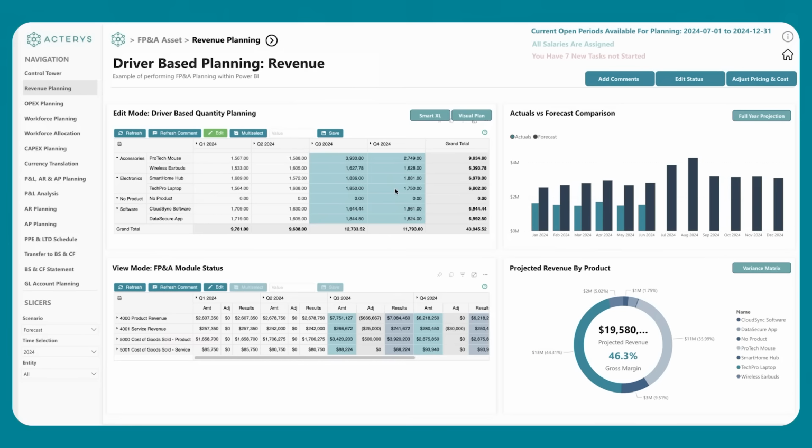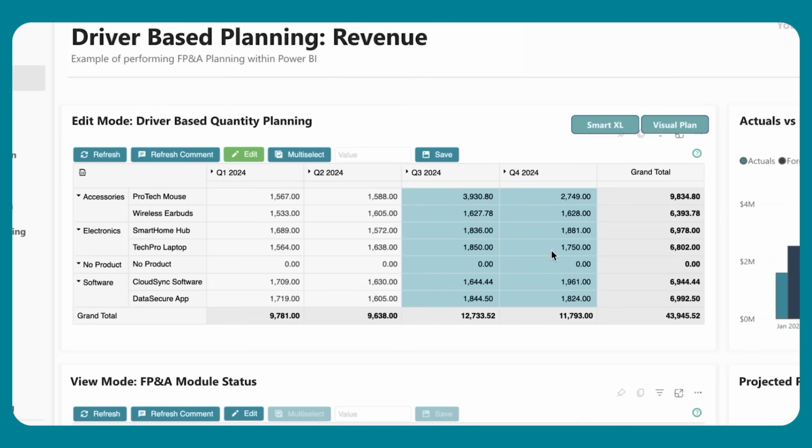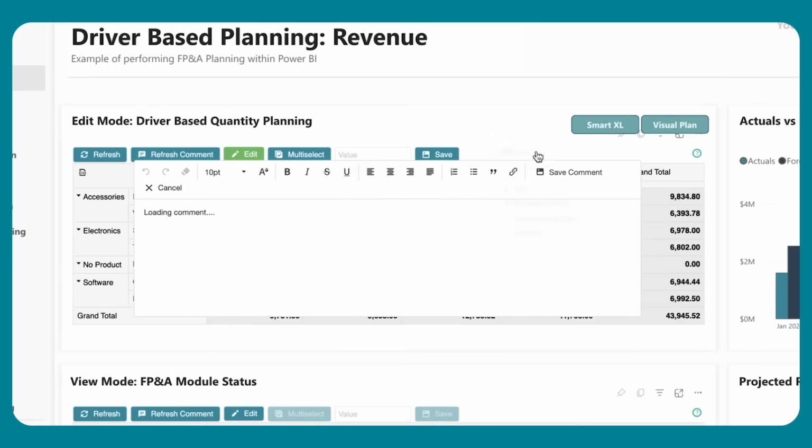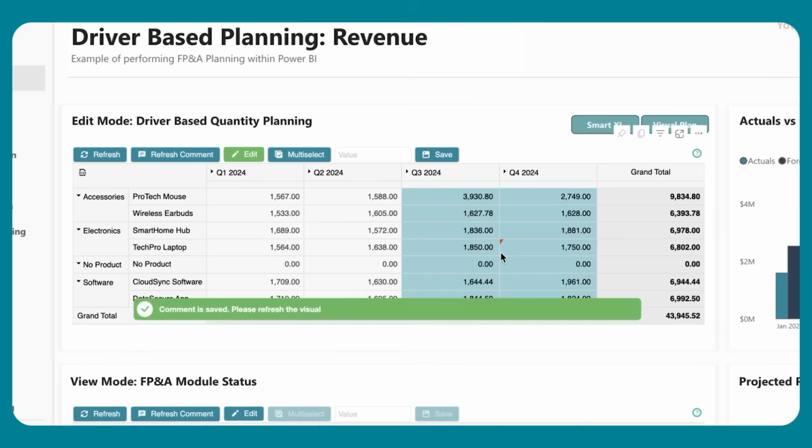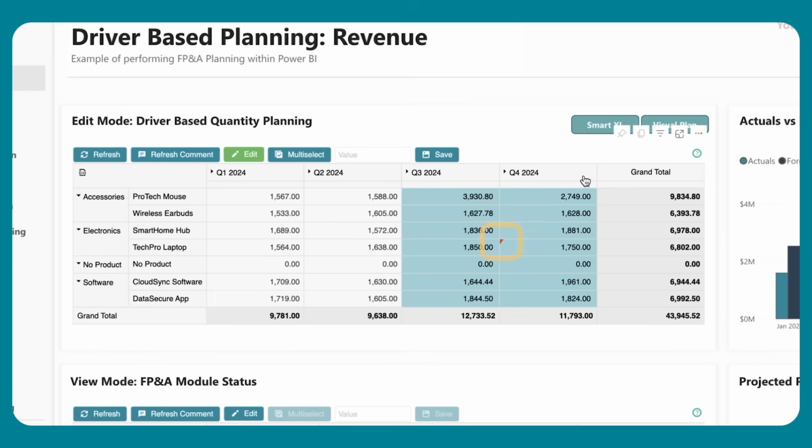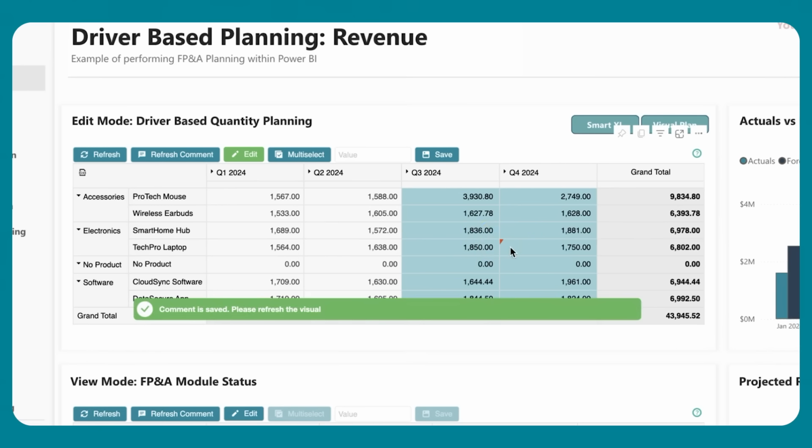As well as being able to input numerical data onto the matrix visual, we can also capture commentary at cell level. What I mean by that is I can apply a comment directly to this Q4 Tech Pro laptop. This comment can be rich text. Again, any changes are logged in the database, the old value, the new value, who made the change, and at what time. And these comments are then available not only within the visual itself, but also can be accessed anywhere else in the Power BI reports because the information is saved simply in a SQL table. We can see here an indicator that a comment exists at this level.